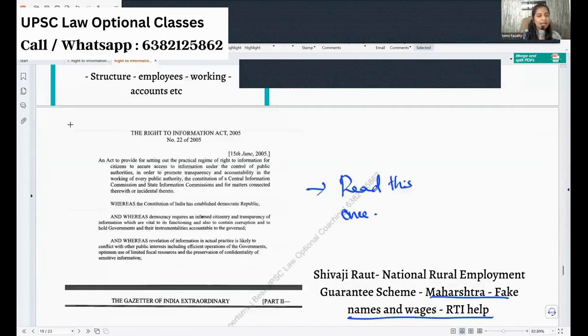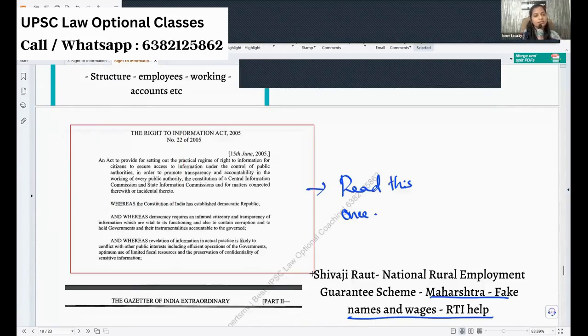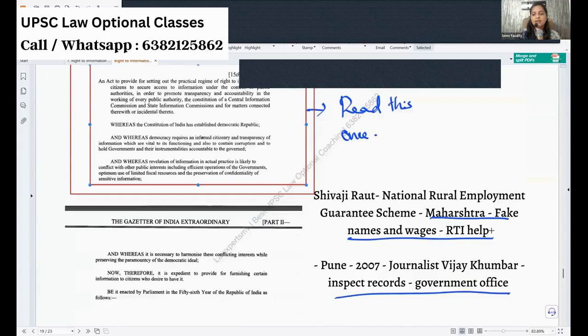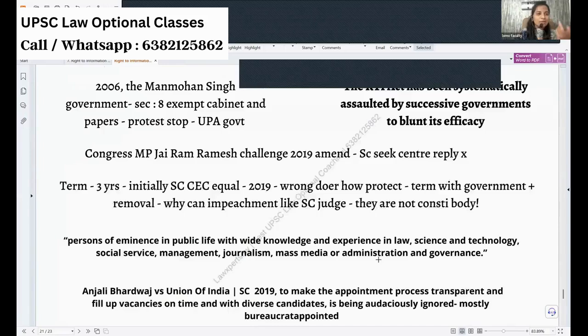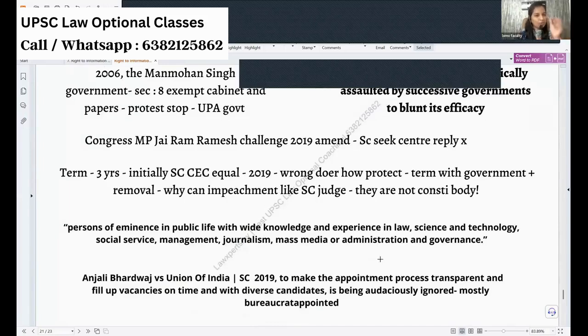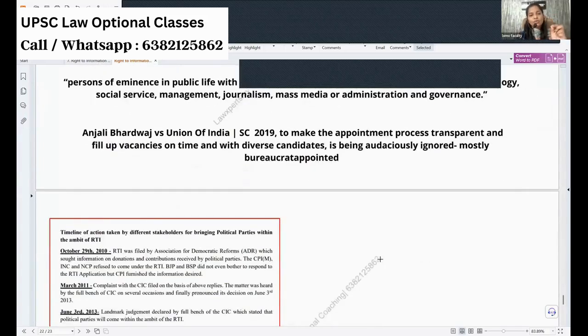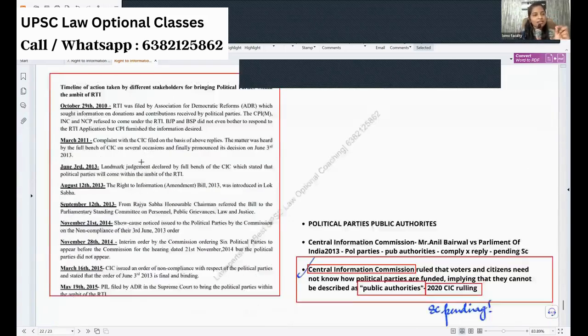And also, I have included why the Right to Information Act was brought out. Do read it after the class. After this, we have a few more pieces of information, which talk about the 2019 amendment, only a little, and also about the longest case which ran from 2010 to 2020, and how political parties can be brought under the purview of RTI.